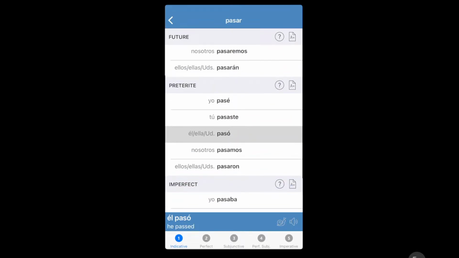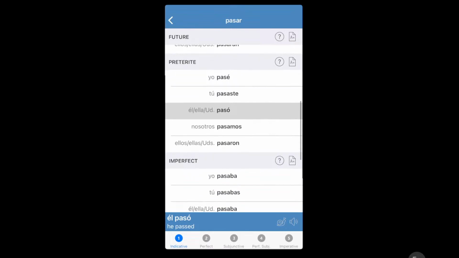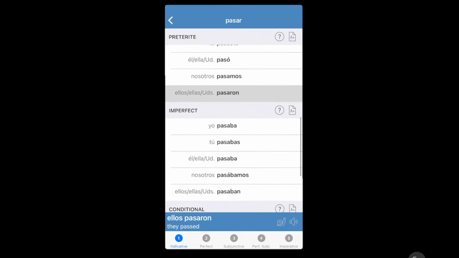And Spanish speakers are going to know that you're talking about the past. You can also say en pasado, él pasó. But when you conjugate él there and you say pasó, they already know you're talking in the past, because that's just basic conjugation. Pasamos. So again, pasaste, pasamos, pasaron. Those are really easy because they're all A.